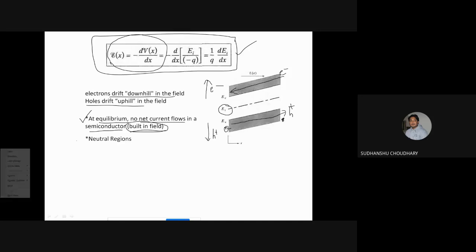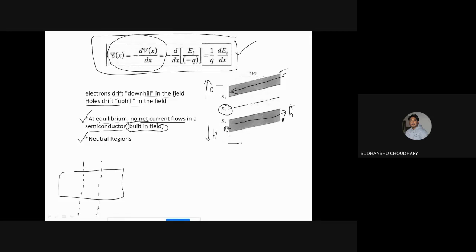Now another important point to notice over here is about the neutral regions. Okay. So let us say I have a semiconductor again, and let us say in this semiconductor I am able to produce electric field only in, let us say, this region in the center. That is, I have electric field now only present in this region in the semiconductor.